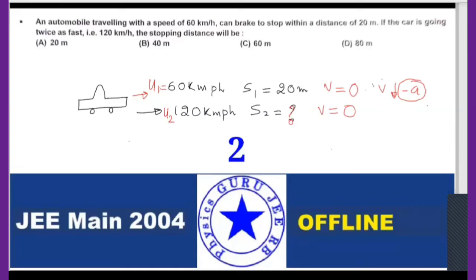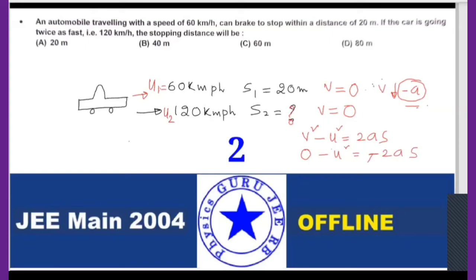That's wrong, because here acceleration we have to take into consideration, velocity we have to take into consideration. So the general equation I'm trying to adopt here: V square minus U square is equal to 2A into S. Am I right? V is anyhow 0 because it is coming to rest, so minus U square is equal to minus 2A into S.